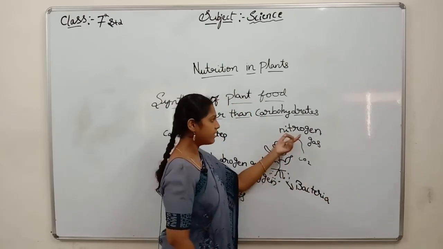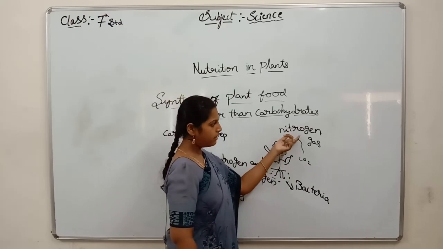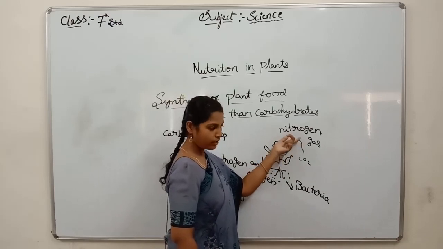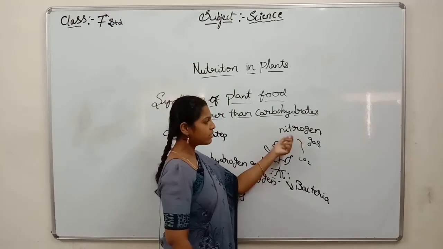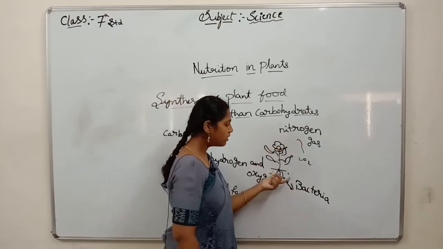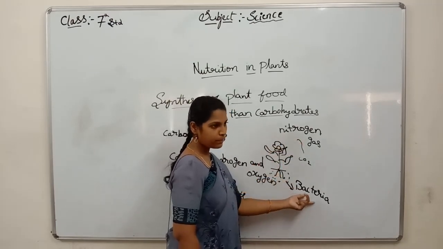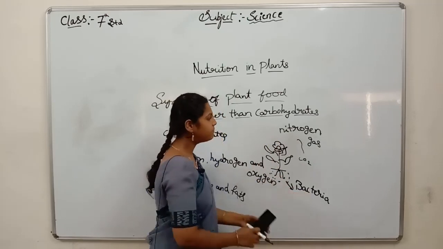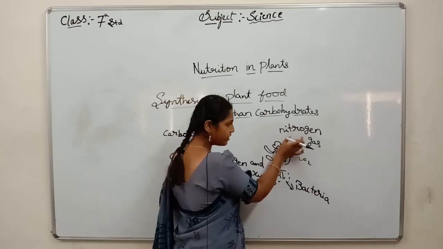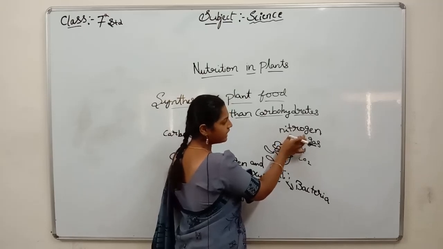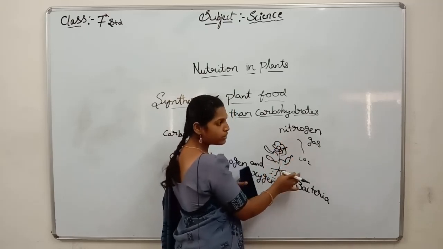First, this nitrogen is present in air, but plants cannot absorb the gaseous form of nitrogen. So in the soil some bacteria are present. These bacteria will convert the gaseous nitrogen into what? Usable form.